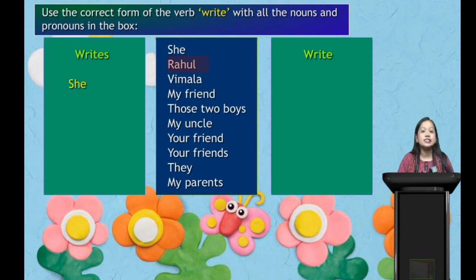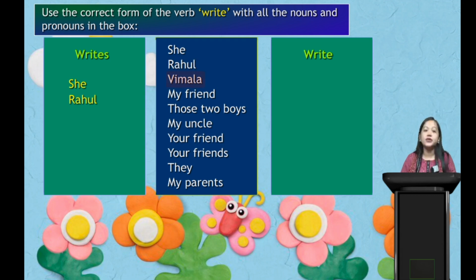Next we can see Rahul. Rahul is the name of a boy, right? So Rahul is our third person singular. Very good. So can we say Rahul writes or Rahul write? Rahul writes.